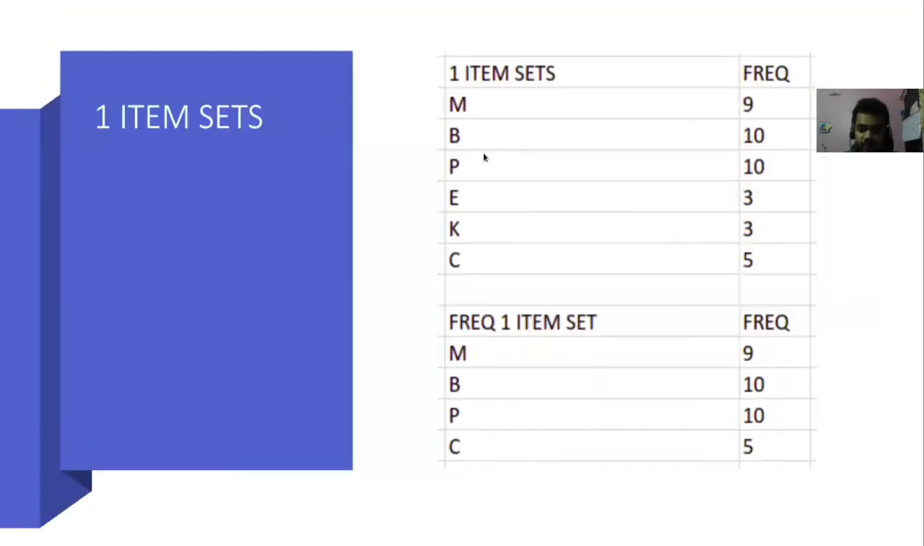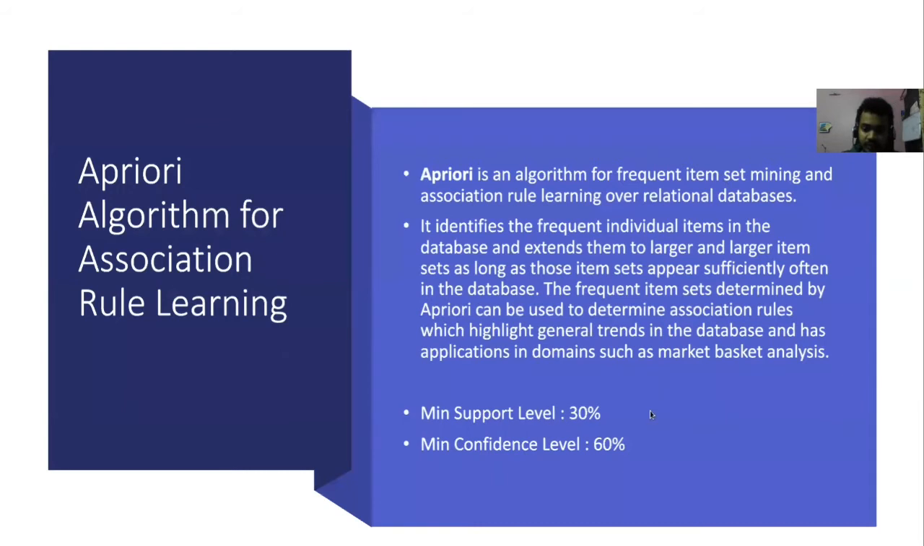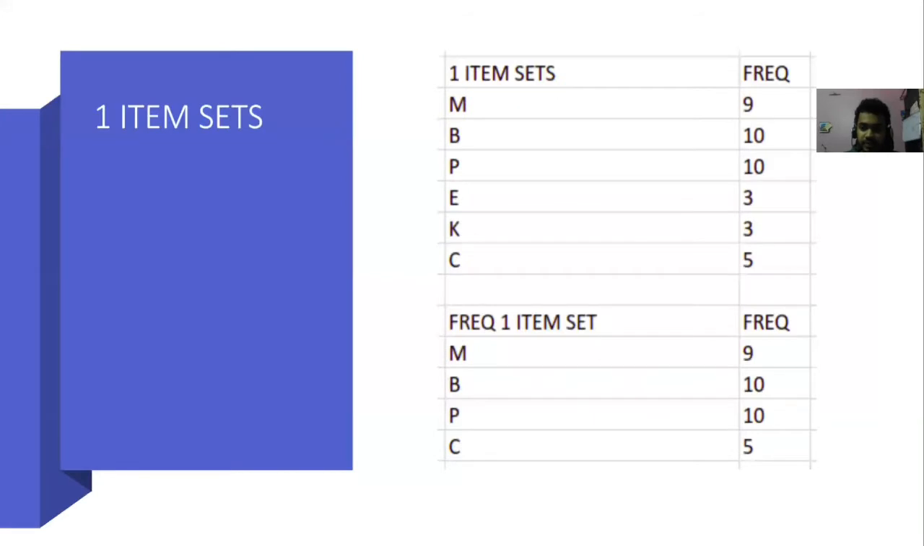So for finding the support of each item, we divide the frequency by the number of transactions. For M, the support would be 9 divided by 12, which is about 75%. For B, it will be 10 by 12, and so on. Our minimum support level was 30%, so we need an item which has a frequency of 4 or more, because 4 by 12 is 1 by 3, which is 33%, so that it crosses the minimum support level of 30%.